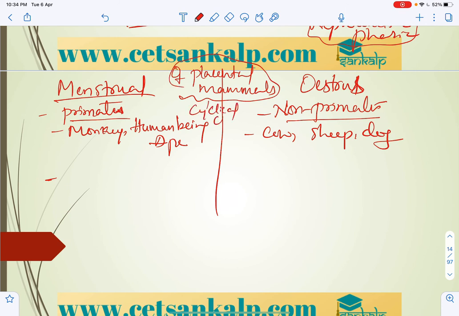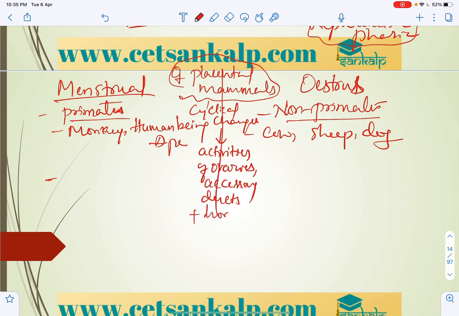So cyclical changes, right, in the activities of ovaries, accessory ducts, and very important, hormones as well.